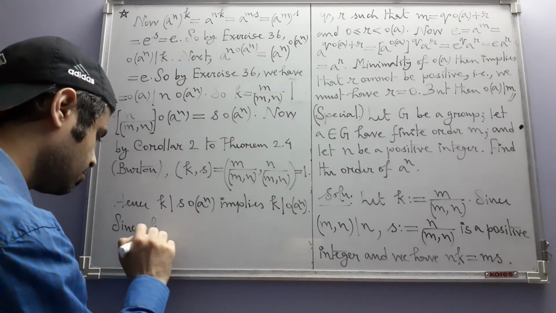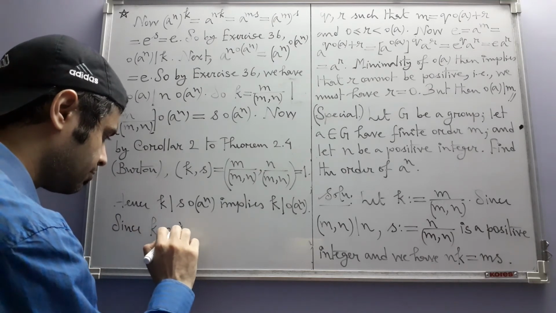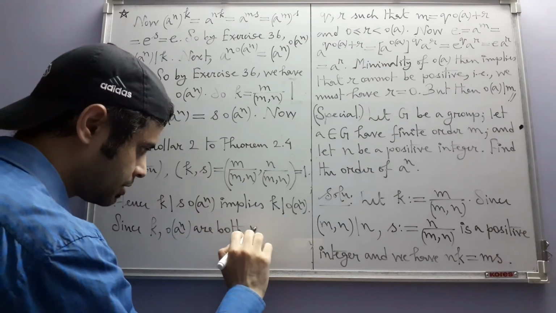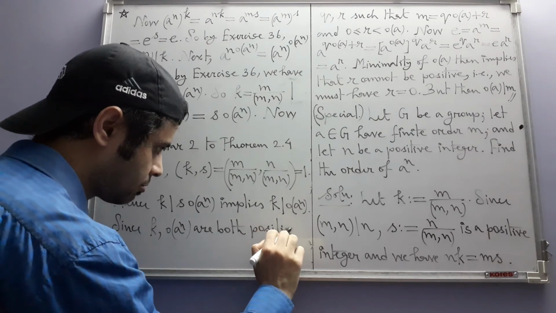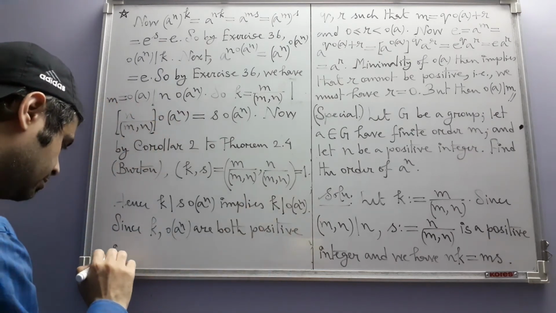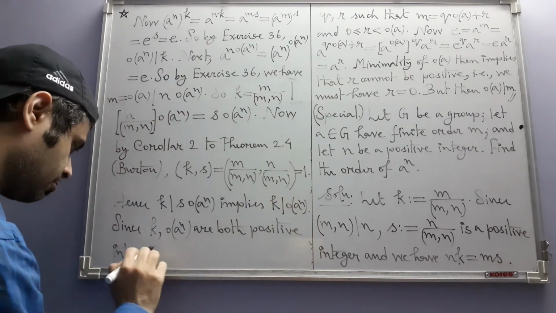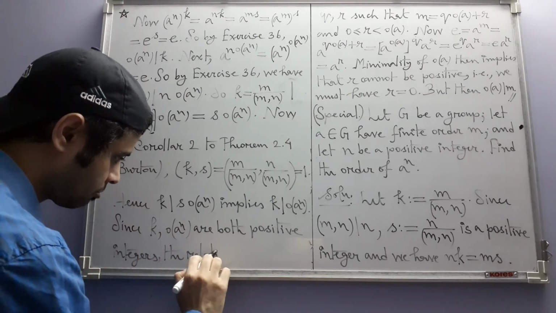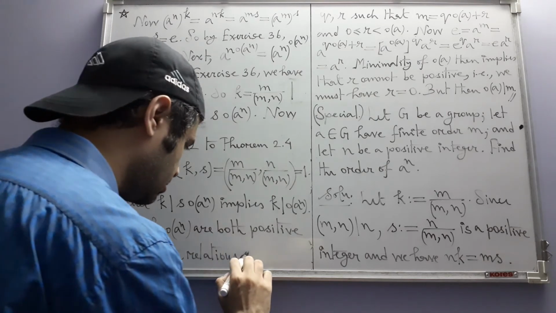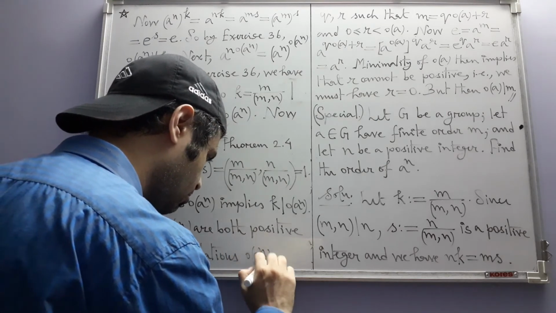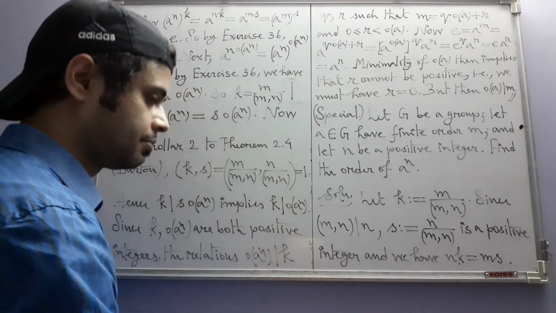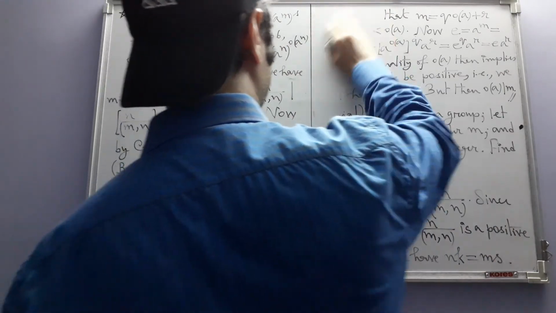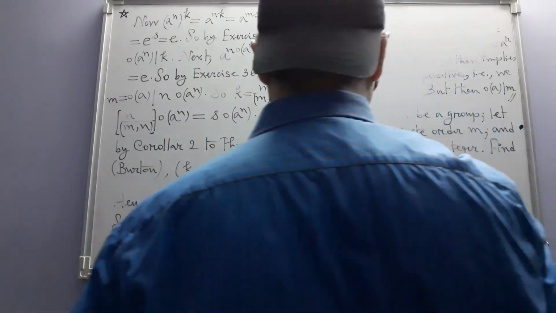Since k and order of a to the power n are both positive integers, the relations, this divides k and the other one, imply that k and order of a to the power n are equal.